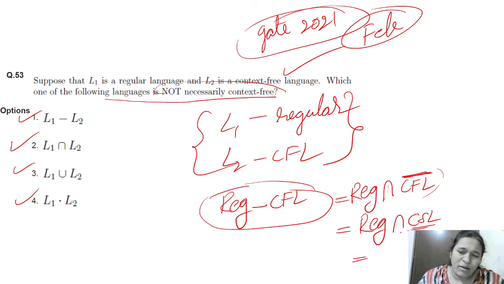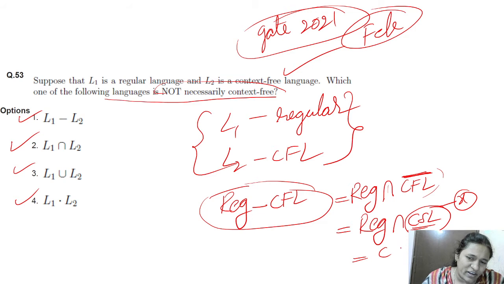Whichever we intersect with the regular, what will we get? You have to remember this. This is a CSL. It will not become CFL because CFL is not closed under complementation.